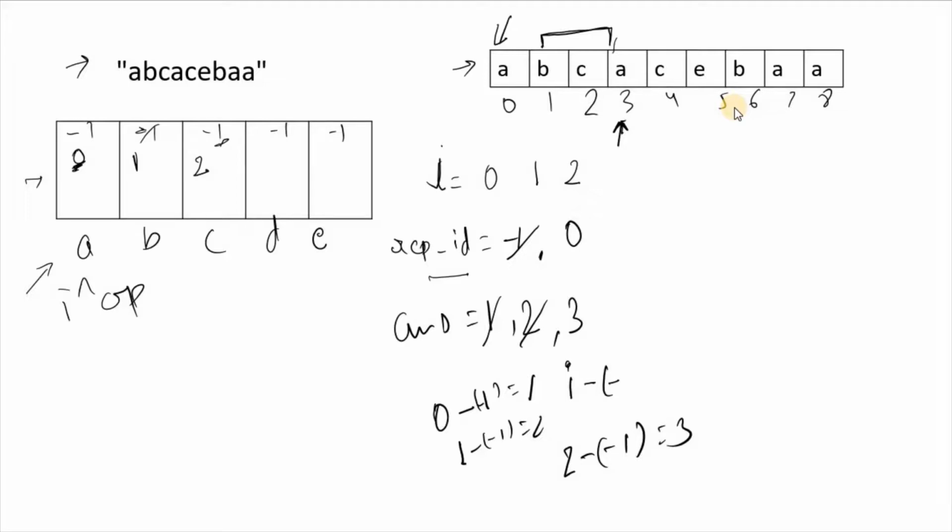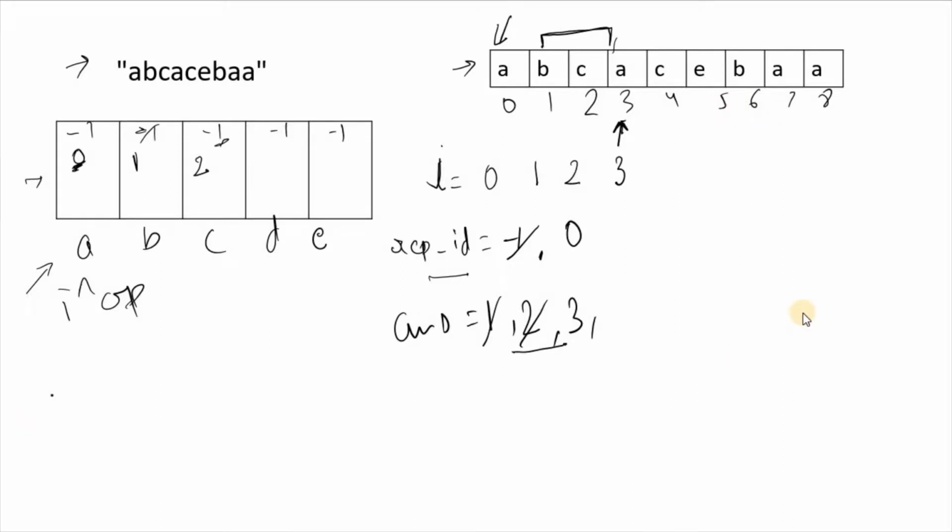So now let's calculate our answer again. Our I is 3, repeated character index is 0, so our answer will be 3 minus 0 equal to 3. But our answer is already 3, so we will not replace it, it's the same. Now let's move to the next character. C, I is now 4. We'll check if C is there.